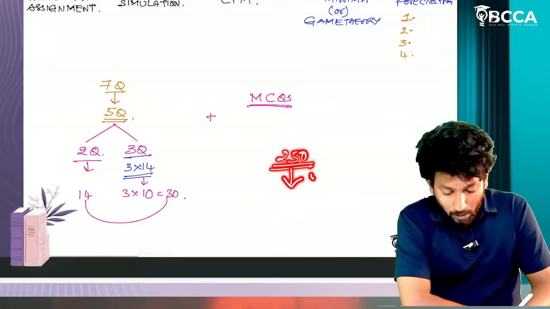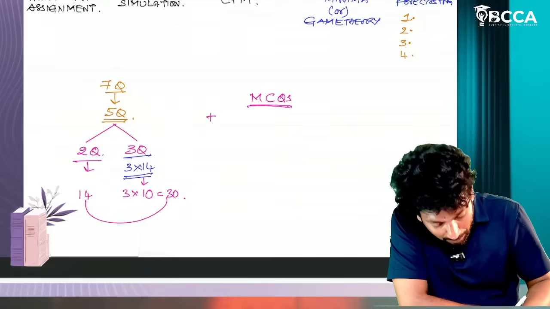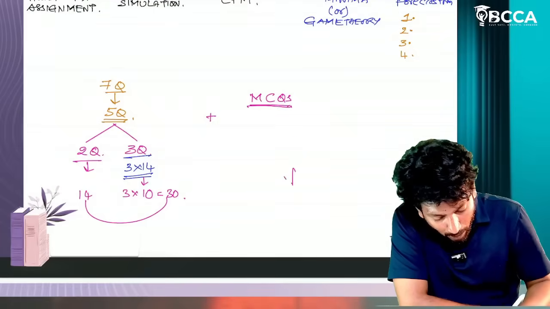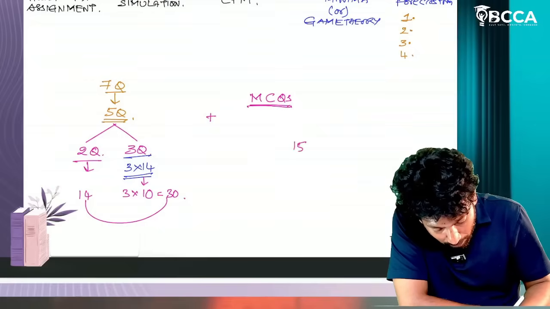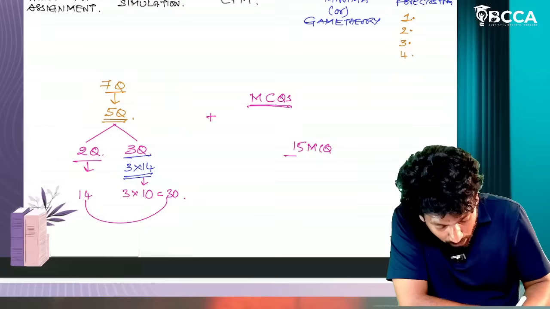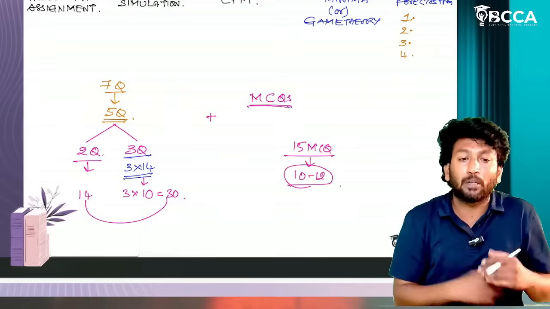From these bullet MCQs we can expect the maximum. How much guarantee can I give you? Out of 15 MCQs, definitely 10 to 12 MCQs you can write if you prepare those MCQs.